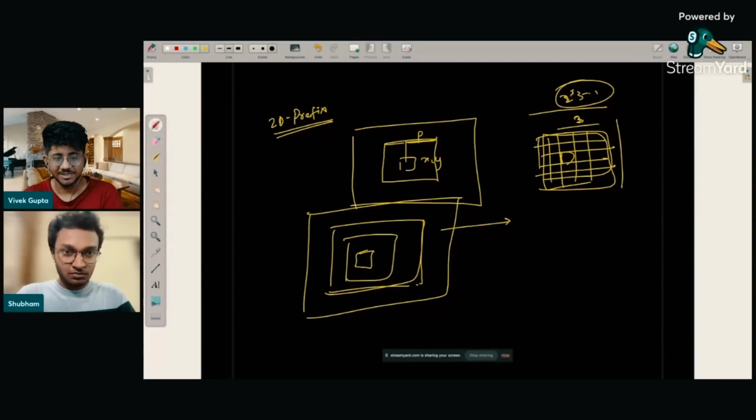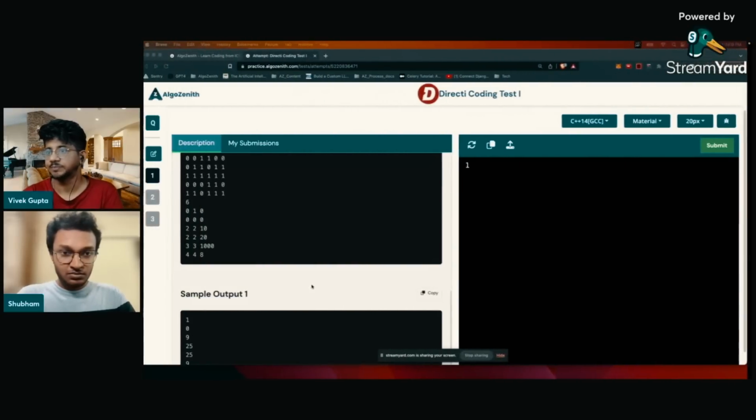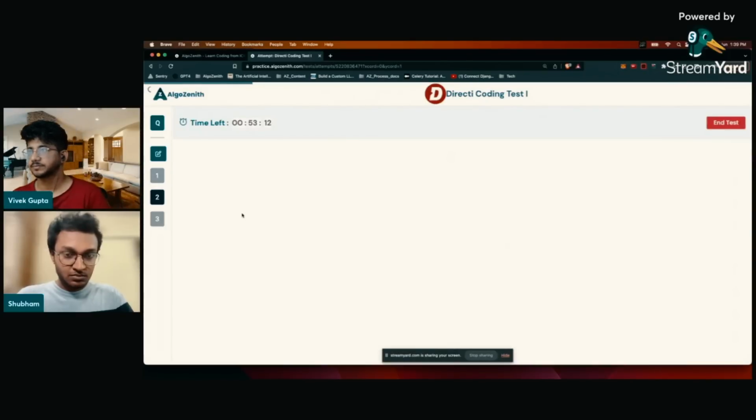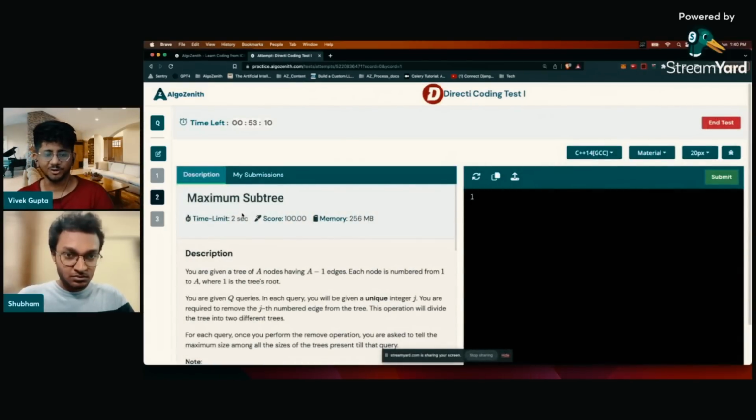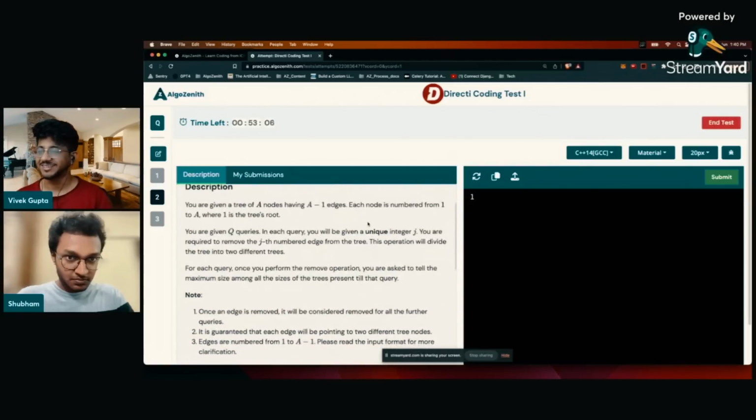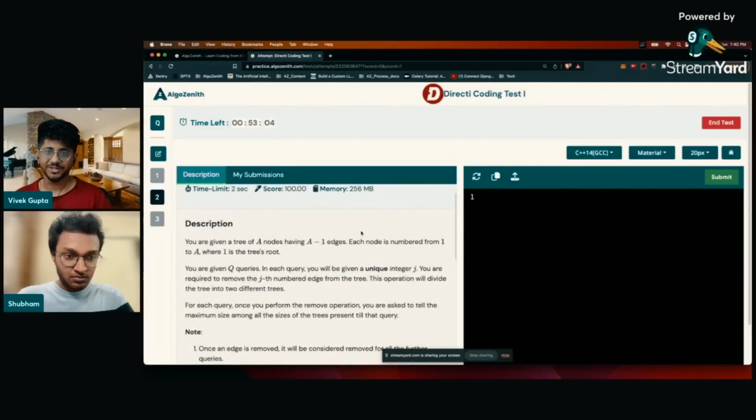That's also, I think, a standard problem for Shubham, if I'm not wrong, because at least I have solved similar questions before, and anybody who has solved topic questions of that kind would have solved that problem. And that's 7 minutes, and he has solved a problem already. That's pretty cool. That's how you do it when you're a good competitive programmer. That's how you perform in interviews and in coding tests. So I would definitely say it's a big plus if you are really good at this.